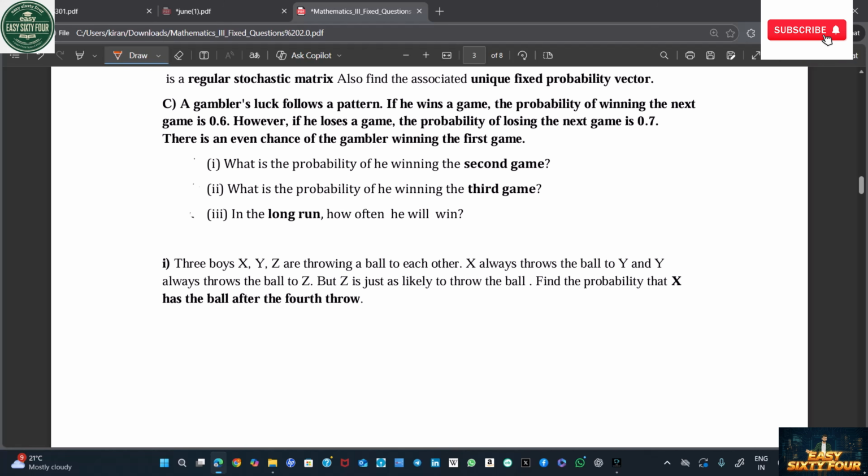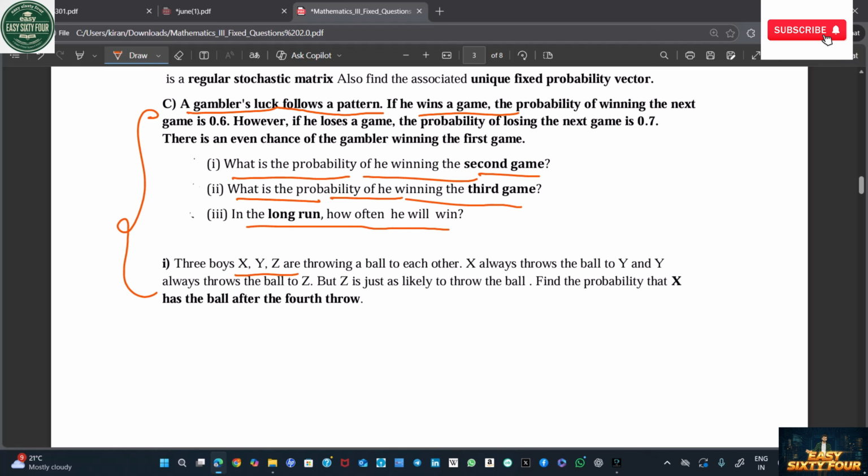Just understand the topics. Okay, after that, the gambler's luck often follows a pattern. This easiest question you have studied for internals. I think I uploaded it in the WhatsApp channel and Telegram channel also. It's the most easiest question. And one thing here, ABC scheme, right? A boy throws a ball to either. In some model question papers, instead of XYZ or ABC, they can give 1, 2, 3. So just understand the topic, do not mug it up.